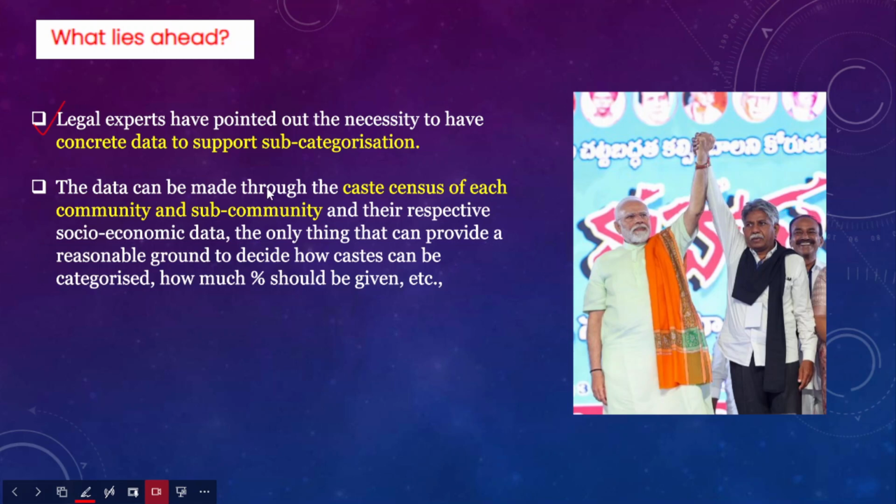Secondly, the data about the SCs, STs and OBCs should be collected through a caste census of each community and sub-community, with their respective socio-economic data. That is the only thing that can provide a reasonable ground to decide how castes can be categorized and how much percentage should be given.